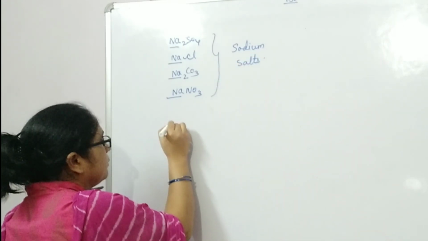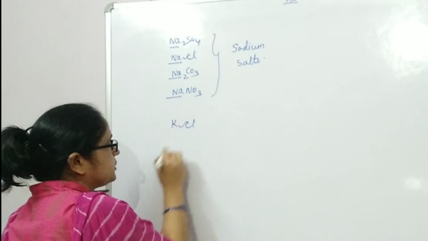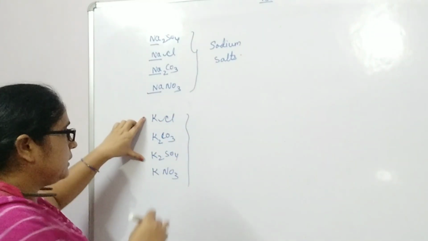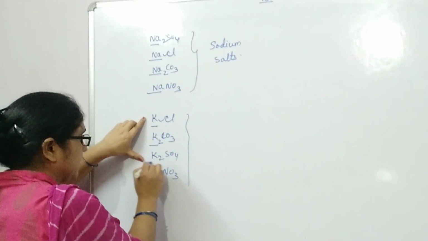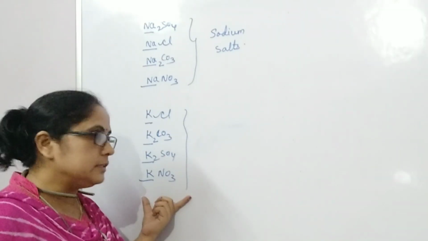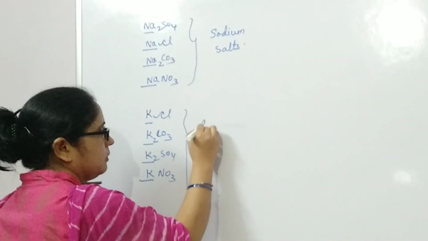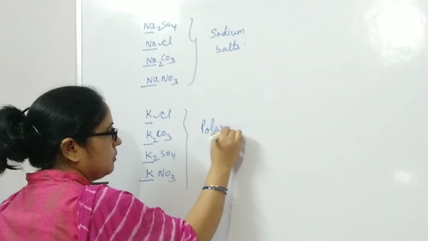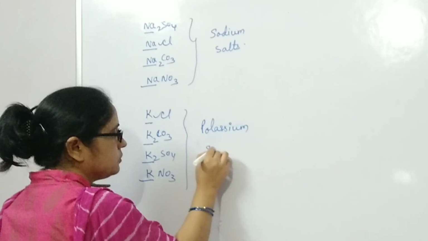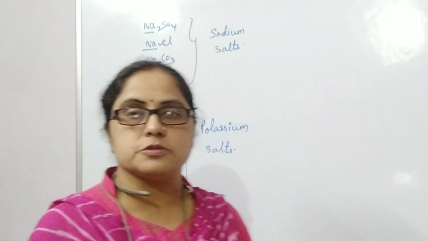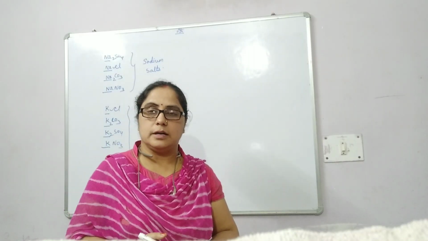Similarly, potassium chloride: these salts have potassium as the first part. Therefore, these salts are called the family of potassium, potassium salts. Similarly, magnesium salt, zinc salt, they are